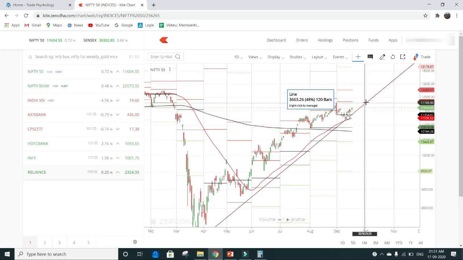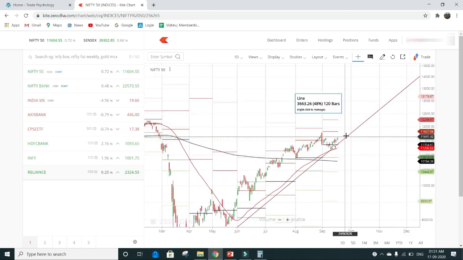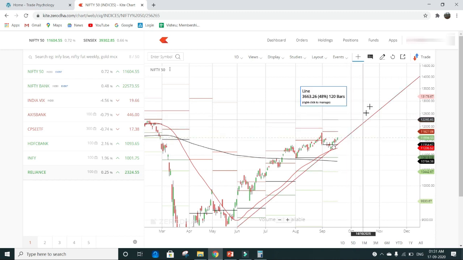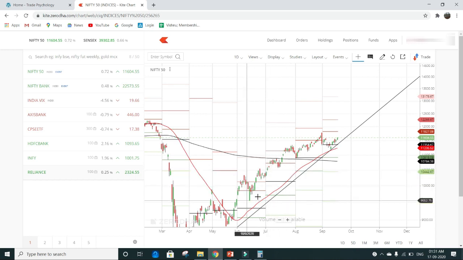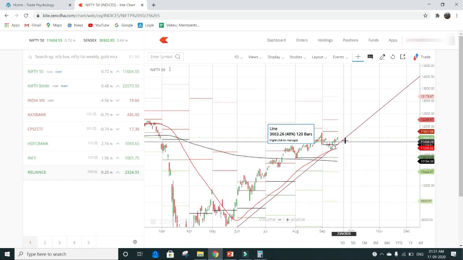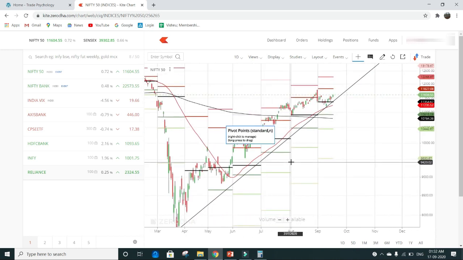So this trend line is the key level you need to watch if you want to track the Nifty for the long term. If the Nifty is supporting this trend line, then you can pick some high quality large caps and make good returns through equity investments. So this is how you can track the trends of the Nifty.